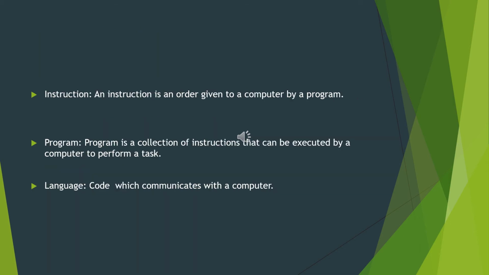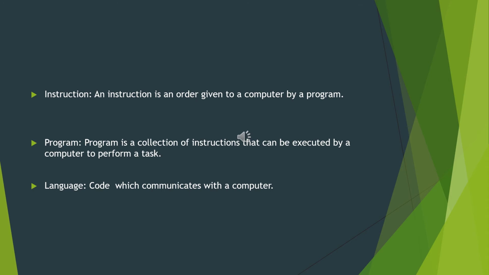What does it mean by instruction? An instruction is an order or task given to a computer by a program. Who will give the instruction? The programmer will give the instruction. We expect to get some result, so we need the computer to perform.